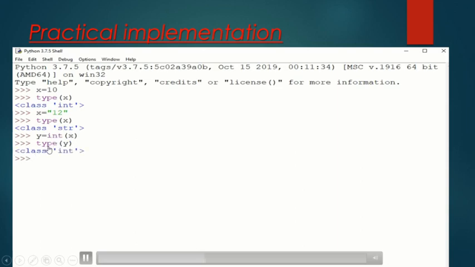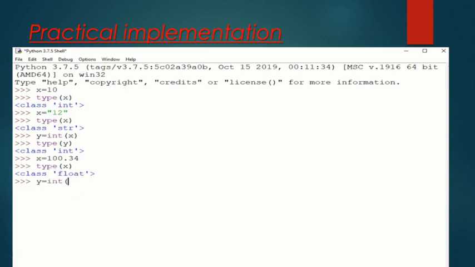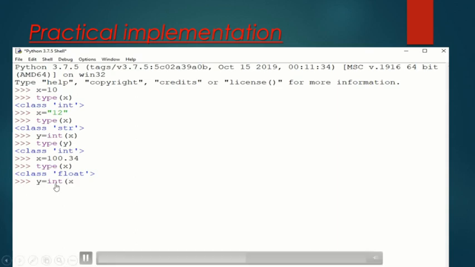You can also check the type of y here. First, x is string type, but when you pass it through the int function, it becomes integer type. Clear? Similarly, you can also convert a float value to an integer value. When you pass this x through the int function, it will become an integer. This 100.34 will now become only 100. Clear?